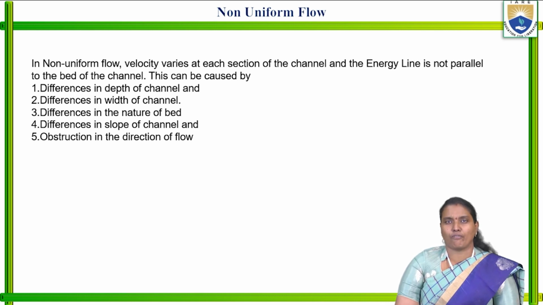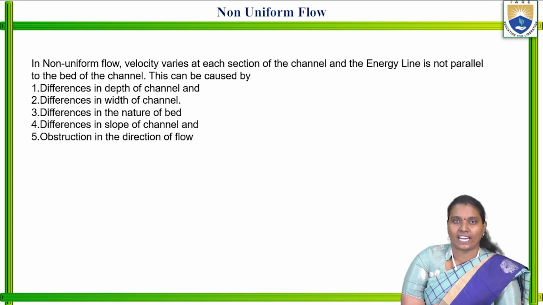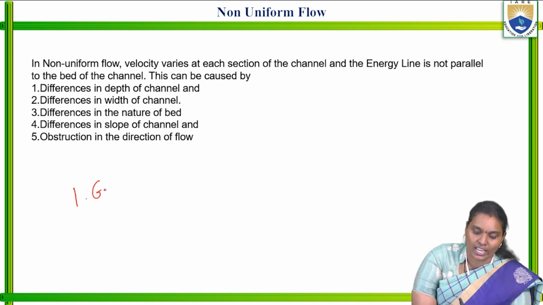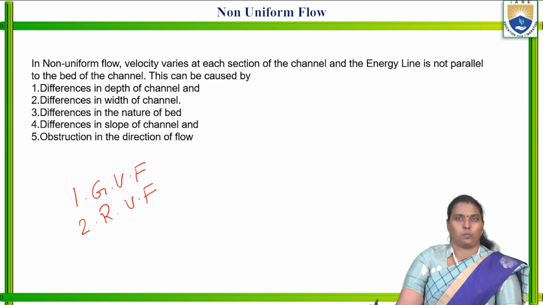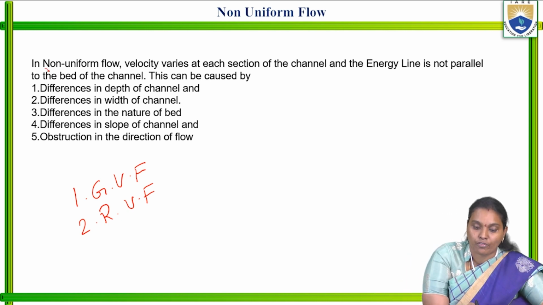Coming to the non-uniform flow, already we know in non-uniform flow, we have two different types of classification, two different categories. The first one is gradually varied flow and the second one is rapidly varied flow. These two are subcategories of non-uniform flow.